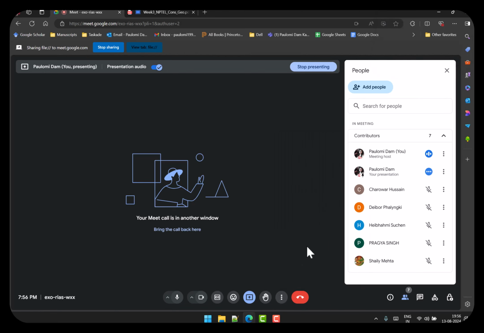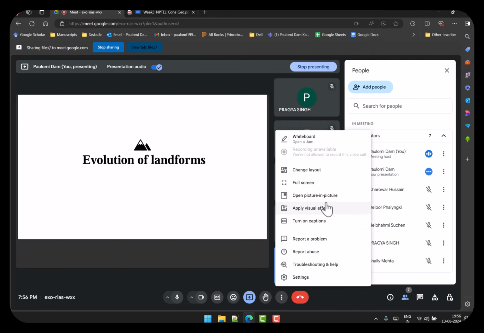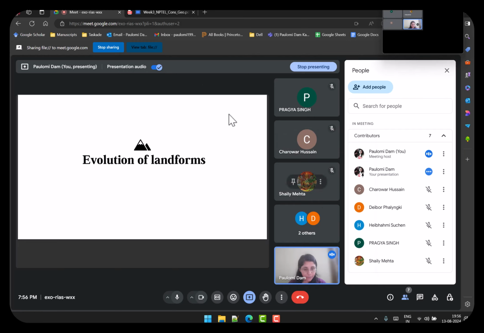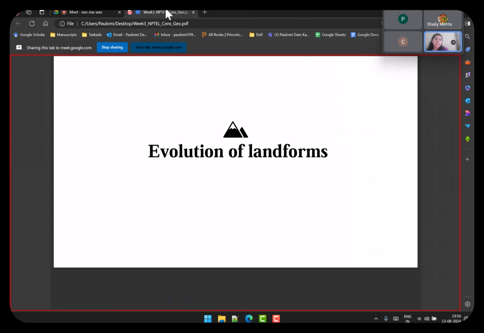The third one is on evolution of landforms. Like I had mentioned in the beginning, you know the processes that can give rise to landforms, and you know the different types of landforms. Now we are going to connect and see how this process actually leads to the formation of these kinds of landforms.